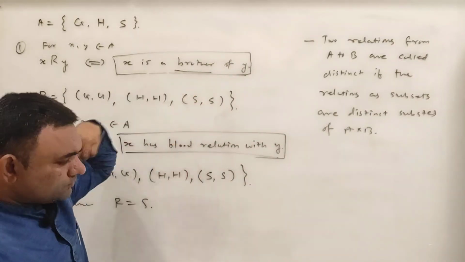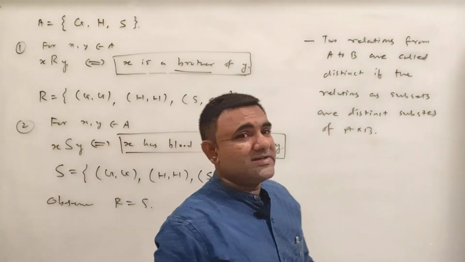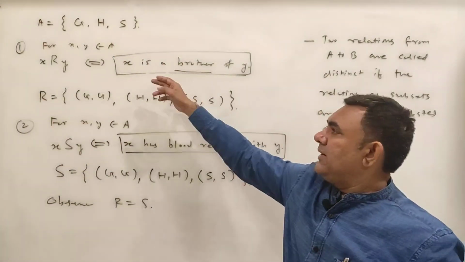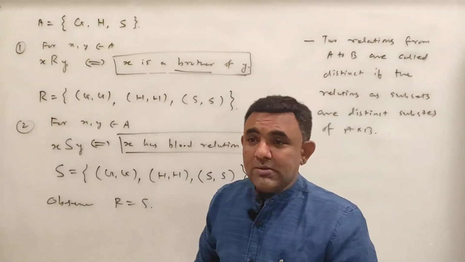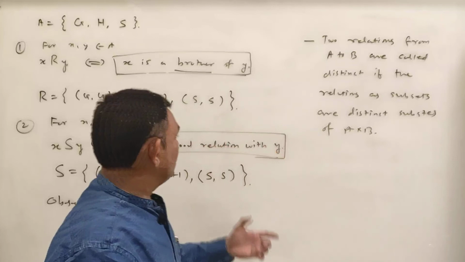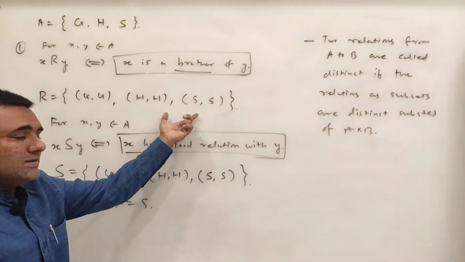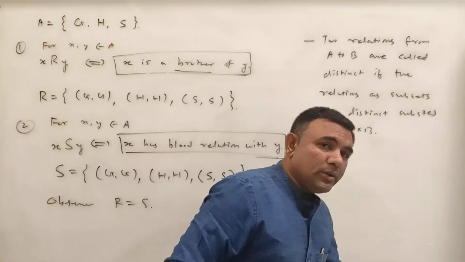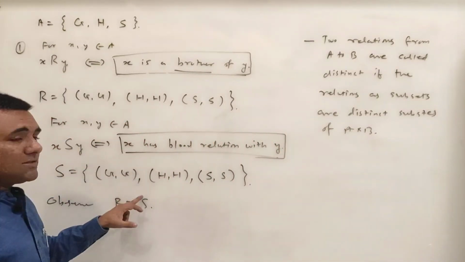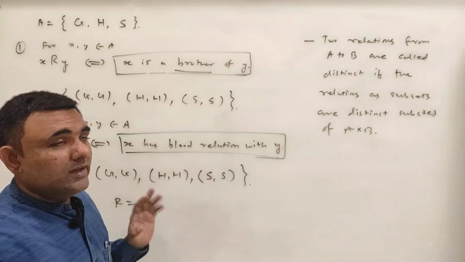ये तो हम लाखों तरीके से define कर सकते हैं कि x and y are related if we have this thing, if we have this thing, but all these things give the same thing, then all that relations are the same, not they are distinct. हम उसको distinct तभी मानेंगे जब हमारे पास ये जो subsets है वो आपको अलग अलग मिले.